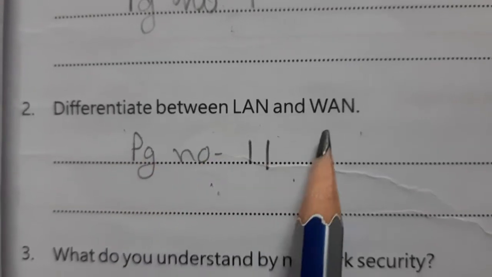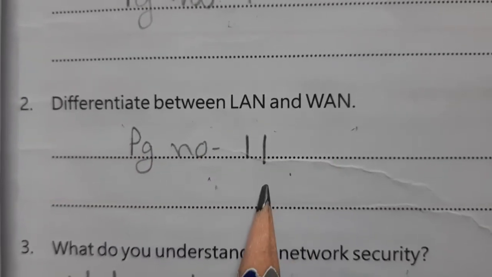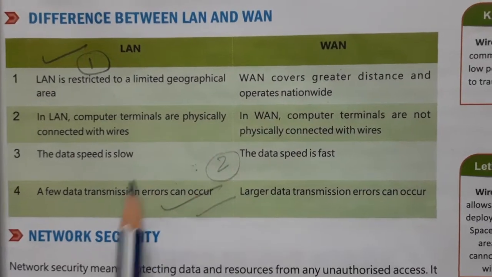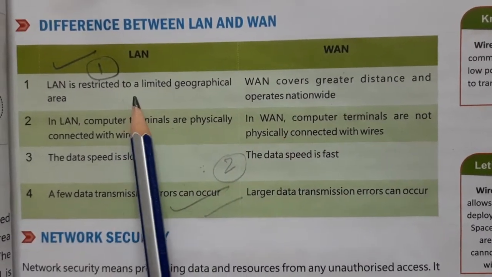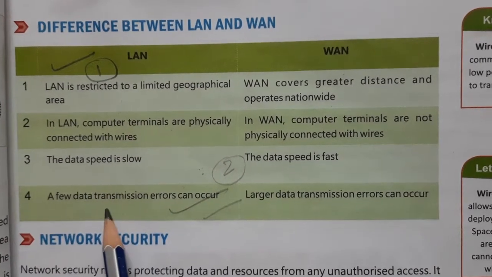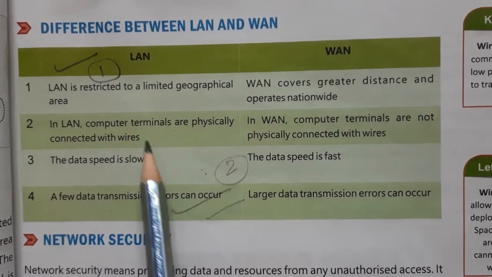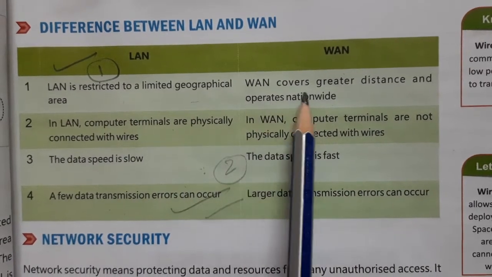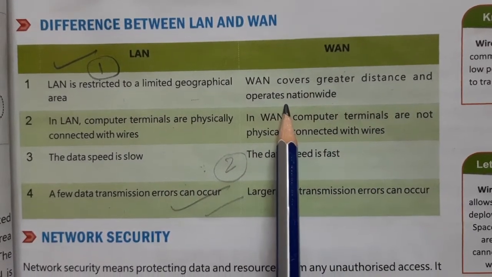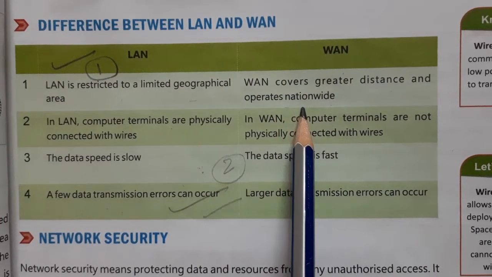Now question number 2 is, differentiate between LAN and WAN. For this, open page number 11. So you have to make this table for the difference between LAN and WAN. 1, 2, 3 and 4. All 4 differences you have to write. First is, LAN is restricted to a limited geographical area. WAN covers greater distance and operates nationwide.